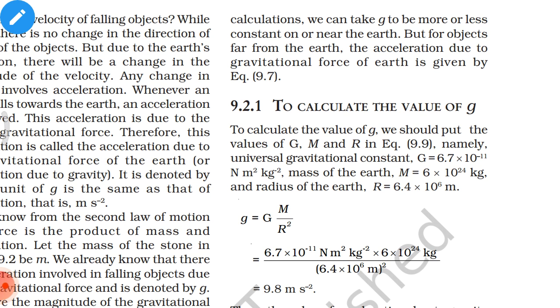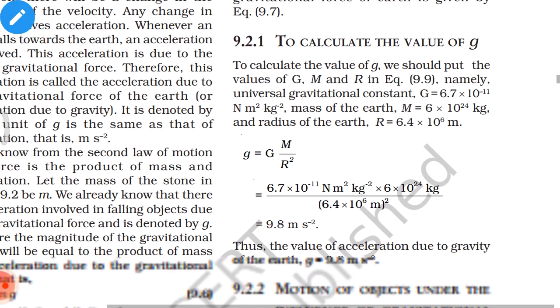To calculate the value of g, we should put the values of G, M and R in the equation, namely universal gravitational constant G is equal to 6.7 times 10 to the power minus 11 newton meter squared per kg squared, mass of the Earth M is equal to 6 times 10 to the power 24 kilograms, and radius of the Earth R is equal to 6.4 times 10 to the power 6 meter.